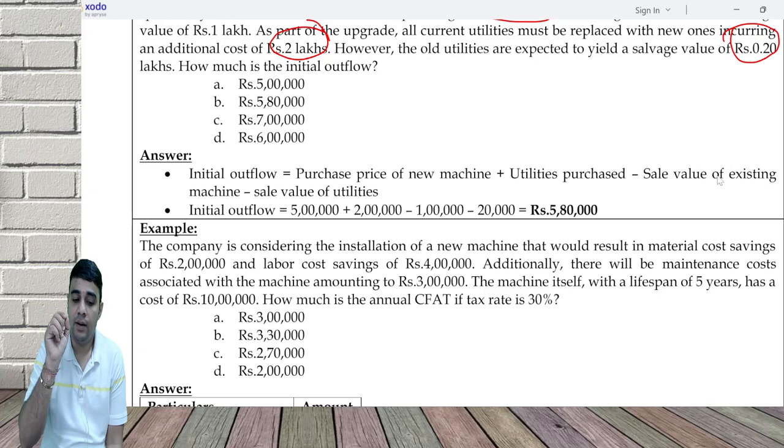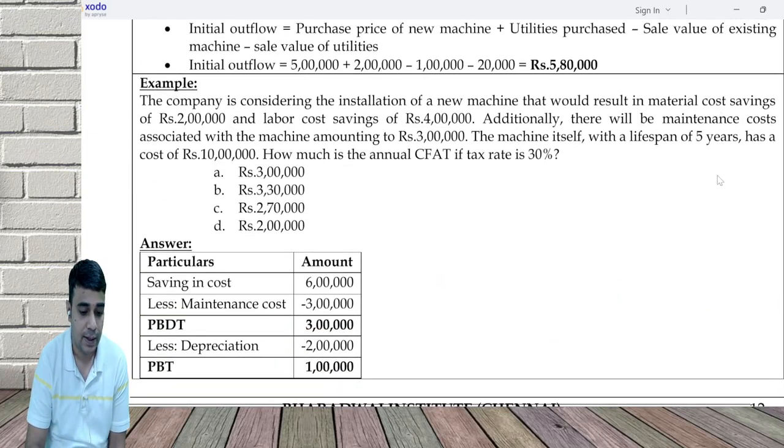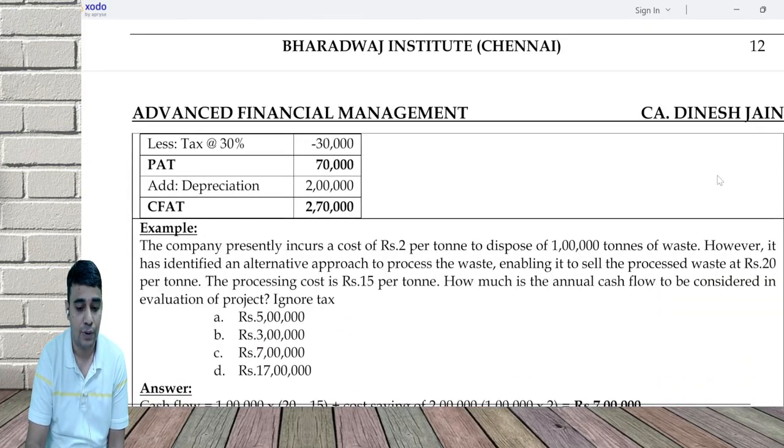My inflow is 2 lakh of saving and 4 lakh of saving. Outflow is 3 lakh. Depreciation 2 lakh. Profit before tax is 1 lakh. Deduct income tax. Profit after tax is 70,000. Add back depreciation. Do this.